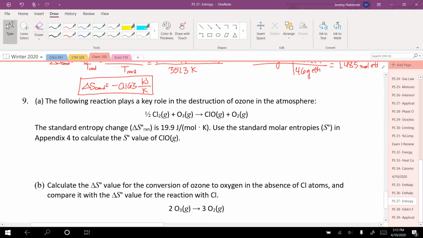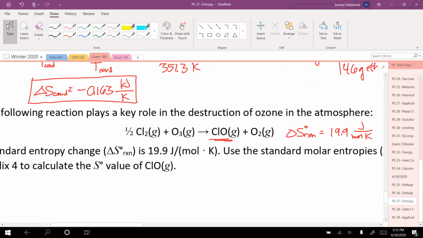The following reaction plays a key role in the destruction of ozone in the atmosphere. Standard entropy change for this reaction, so the delta S of this entire reaction, is 19.9 joules per mole Kelvin. Use the standard molar entropies, just S naughts, in Appendix 4 to calculate S naught for ClO. So we're looking for this one. So we've got to look up the other ones.